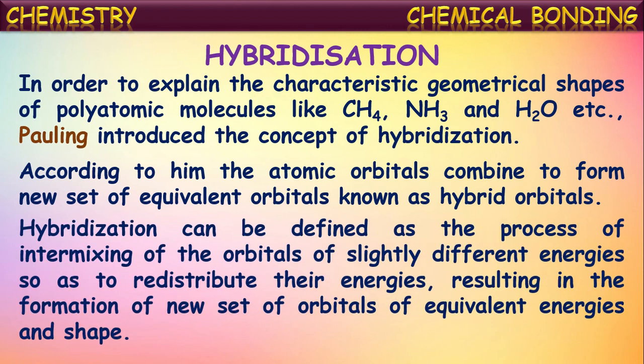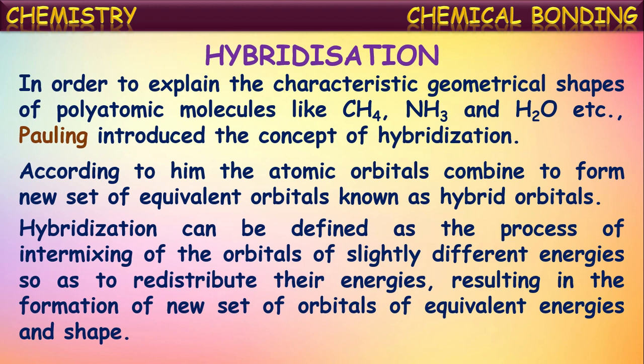So hybridization can be defined as the process of intermixing of orbitals of slightly different energies so as to redistribute their energies, resulting in the formation of a new set of orbitals of equivalent energies and equal shapes. That phenomenon is called hybridization, and those newly formed orbitals are called hybrid orbitals.